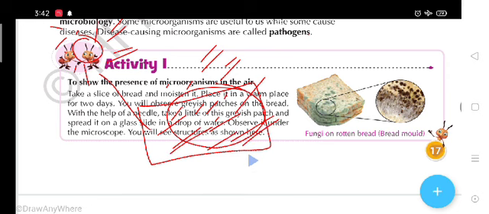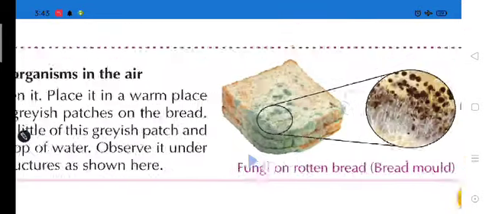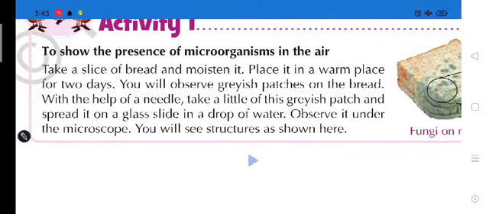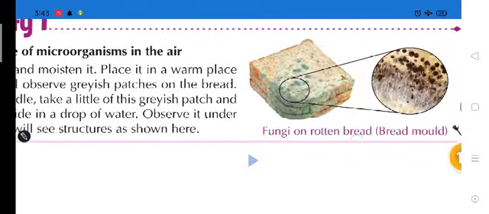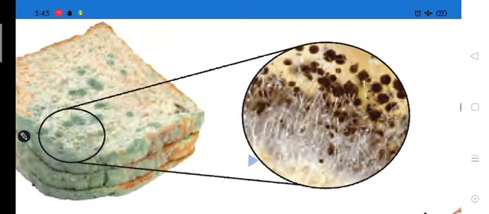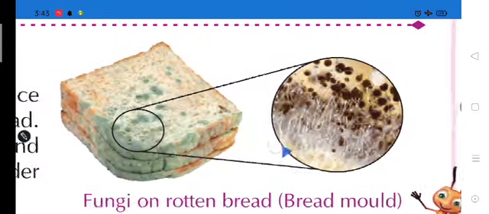Then here, after 2-3 days, we will see the presence of some grayish patches. Okay, let me zoom it. Here students, you can see the grayish patches are present. With the help of a microscope, if you see, then you will find such structures, and these structures are called what? Fungi, fungus, and ultimately we can say these structures are microorganisms.